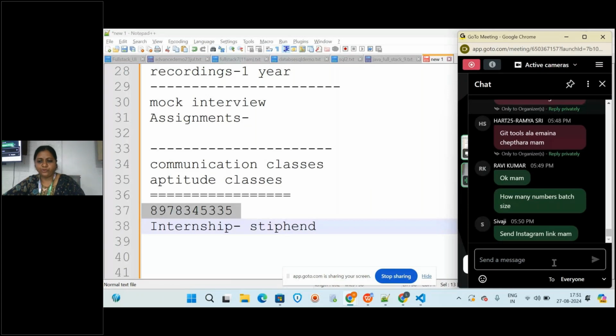Sure, they will be sending it to your number, Shivaji. You can just give a message that you have attended the demo session, so that they will send you the link of the notes as well. I will suggest them to send the link also.